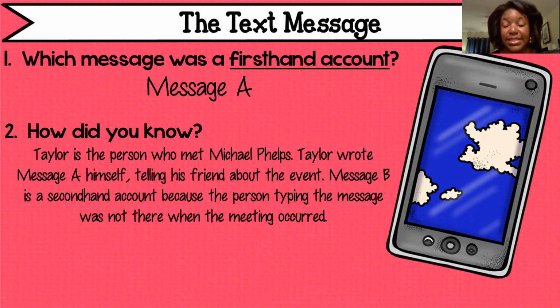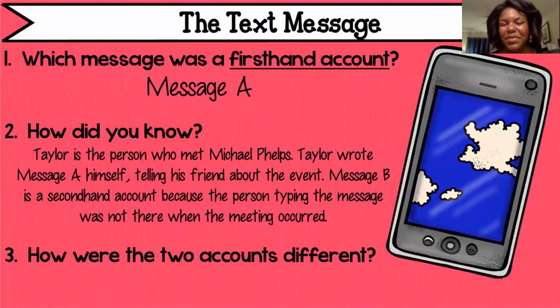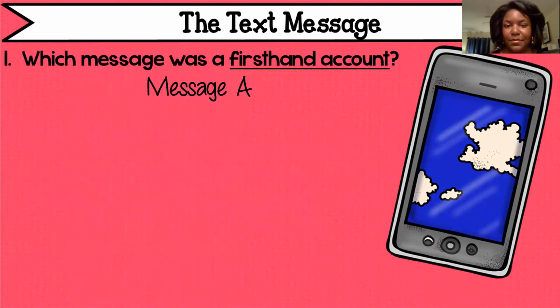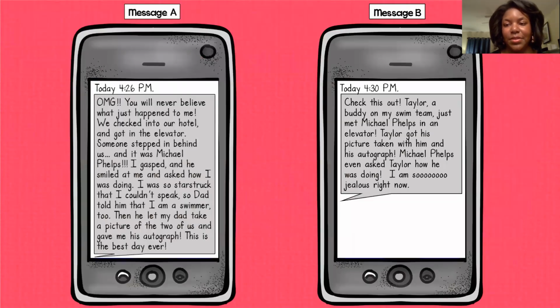Message B is a second-hand account because the person who's typing message B was not there when the event occurred. And the difference between these two is that message A contained more details than message B did. So again, we just analyzed multiple accounts, message A and message B.